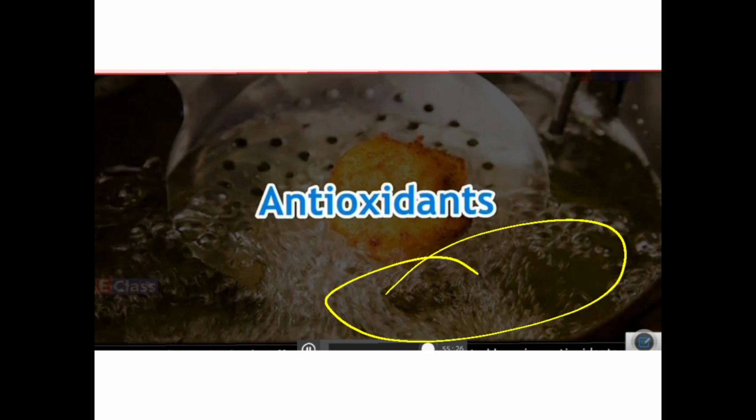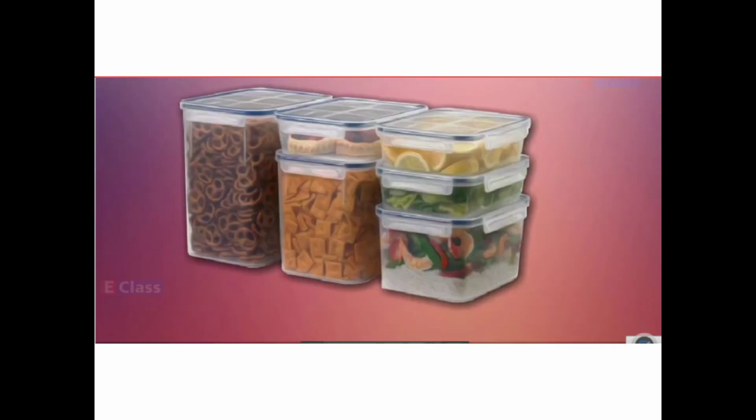Okay, so rancidity in foodstuff cooked in oil or ghee is prevented by using antioxidants. Now antioxidants, how you are going to use them. The process of oxidation of the foodstuff can also be reduced by using these storage containers. If we use these airtight containers, these things can be stored. Okay, so this is all about this chapter. Children, do not leave the meeting.